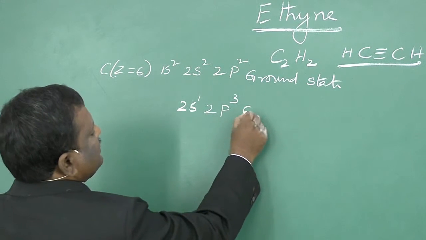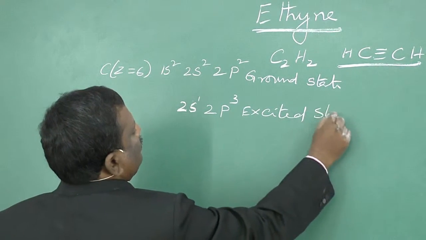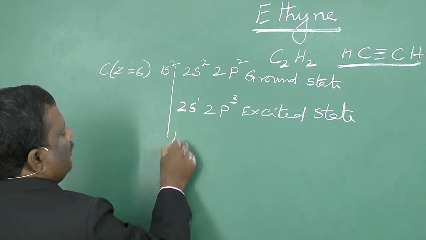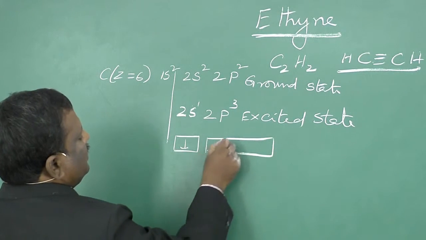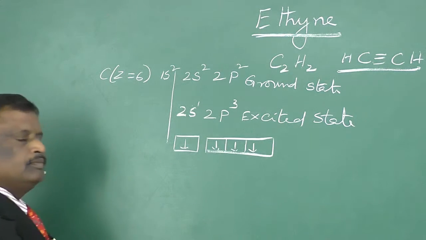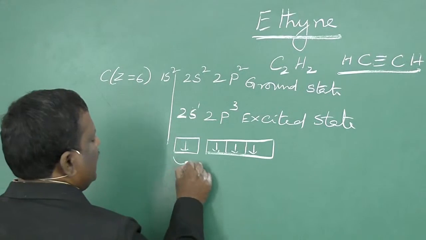This is the excited state. That means in the valence shell of carbon, we have 1 electron in the 2s orbital and 3 electrons in the 2p orbitals. Now this carbon is involved in sp hybridization.